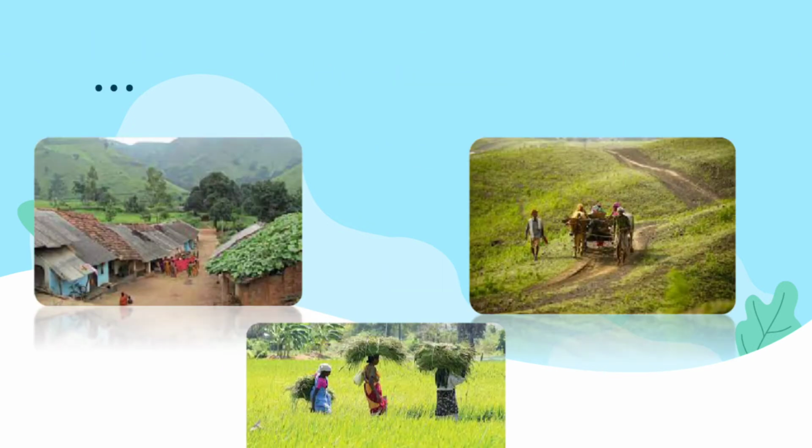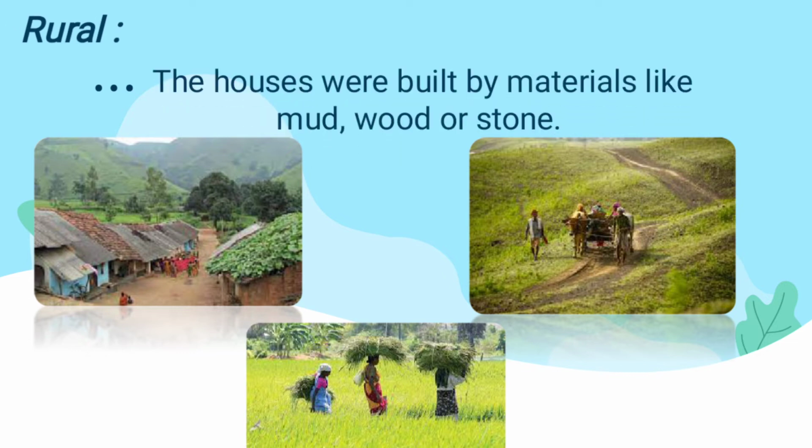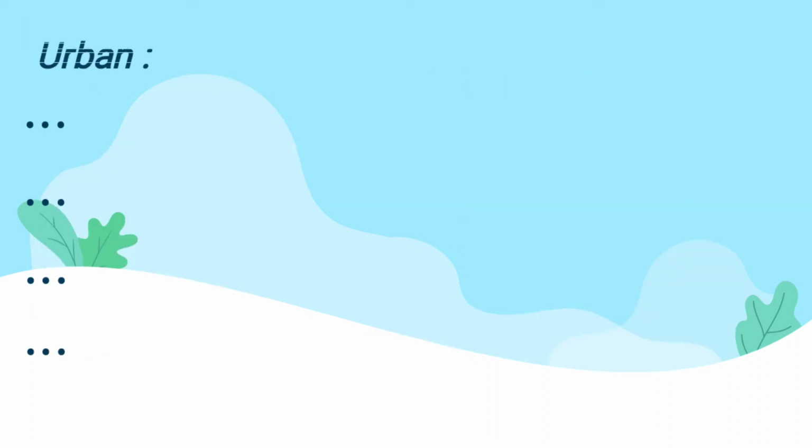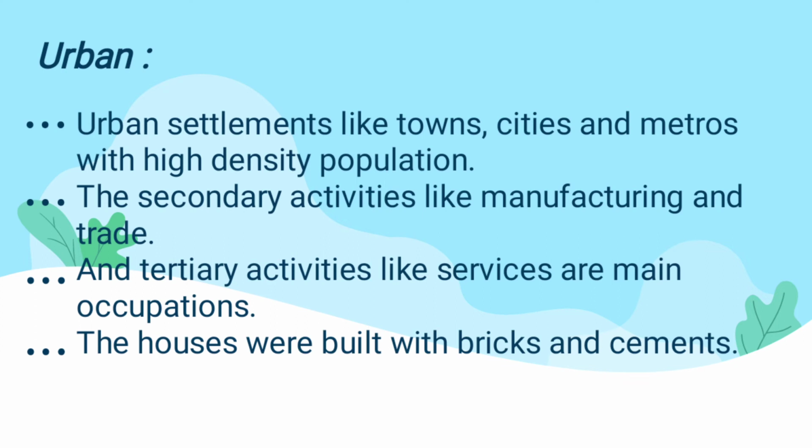I have mentioned the pictures of the rural area. Have a look at the pictures. They build the houses using stones, wood, mud, those things. Next, the urban. The city, the town and the metropolitan cities with a dense population are called urban. A metropolitan city means it has all the transport, roadways, airways, waterways, all the transport is available there, so it is called a metro city.